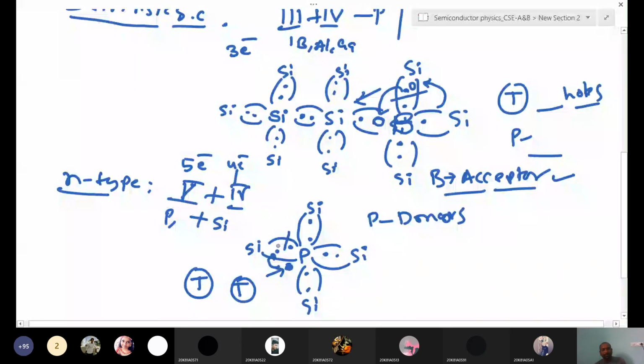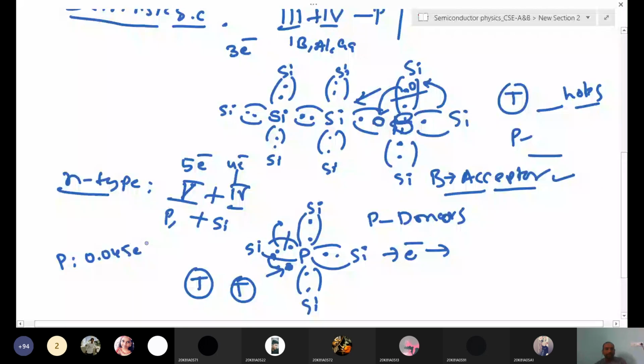Again, electrons will be generated without creating holes. Suppose phosphorus has a binding energy of 0.45 electron volts and silicon has a binding energy of 0.05 electron volts.